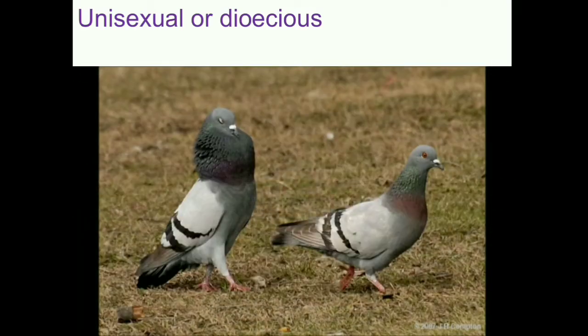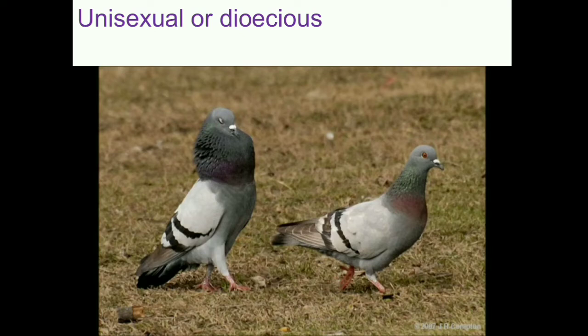Then regarding its reproductive features, it is unisexual or dioecious, meaning sexes are separate. Males and females are separate and they can be distinguished by their external features. See in the picture. The male pigeon is somewhat larger and stronger than the female. Second feature, the male pigeon has a somewhat round skull, but females have a somewhat flattened skull.